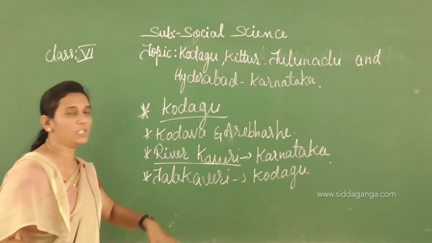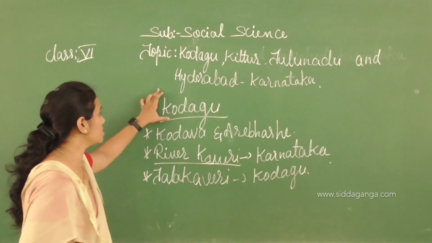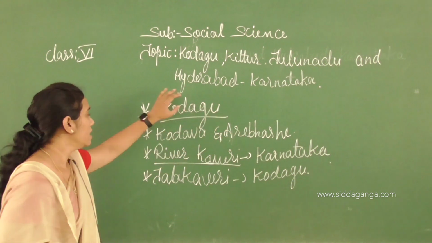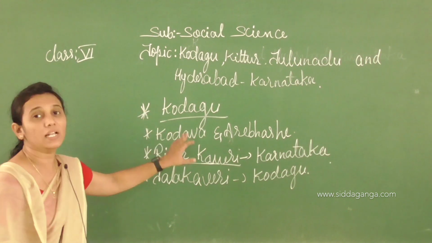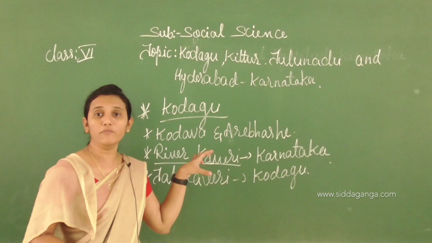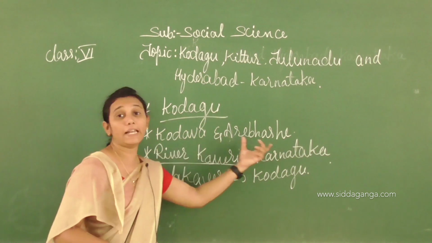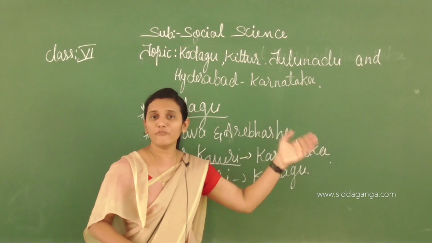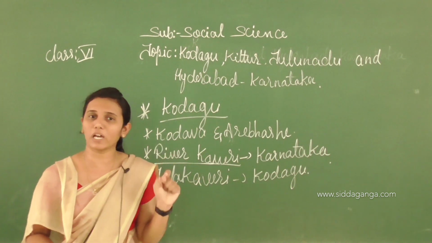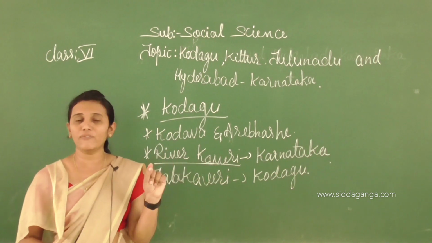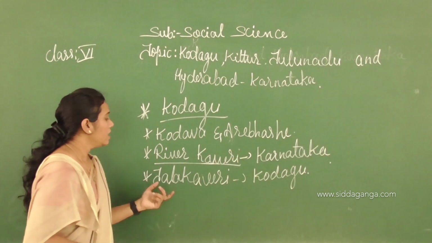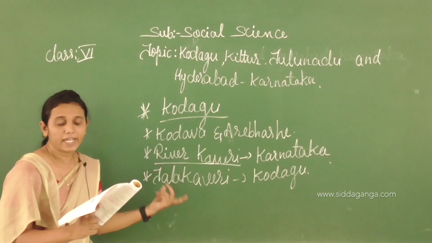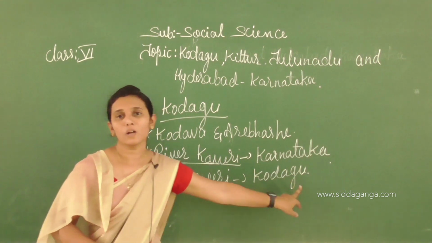Once again, listen here, children. Now we discussed about Kodagu district, isn't it? Kodagu district is very famous, isn't it, children? In Kodagu we see Kodagu people. They are speaking in which language, children? They speak Kodava and Arebhashe languages. And we see here, river Kaveri is the lifeline of Karnataka. Okay, clear. Next, this Kaveri river, where does it take birth, children? It takes birth at Talakaveri in Kodagu.